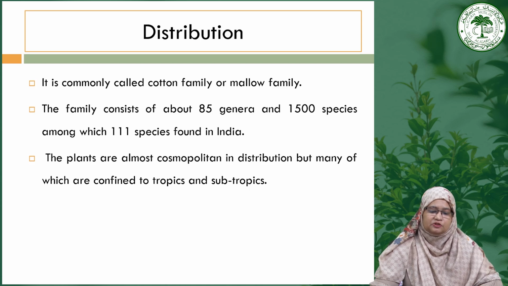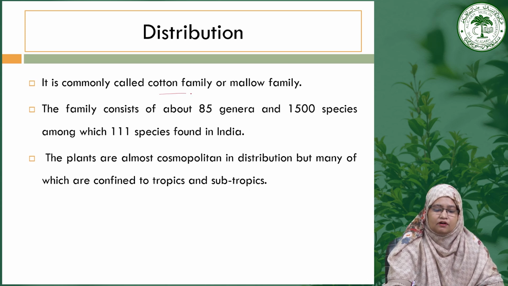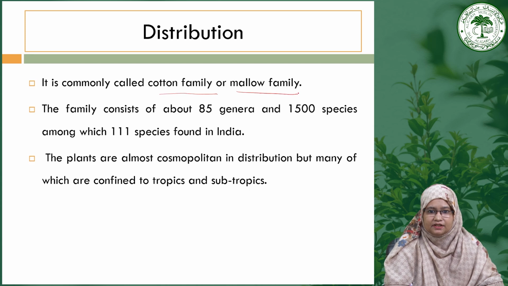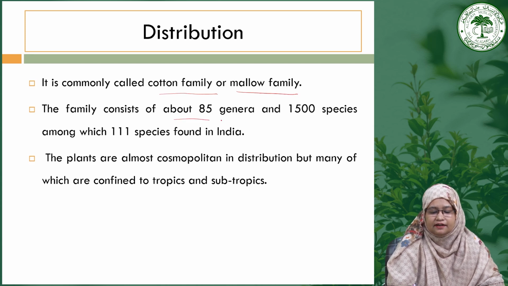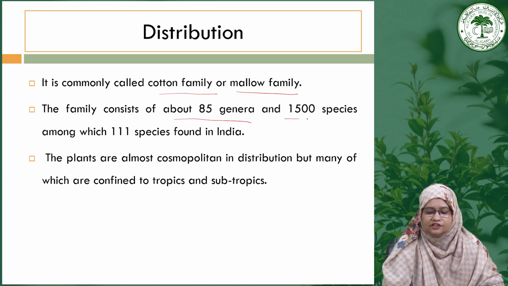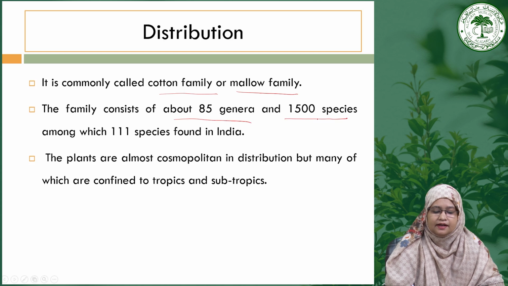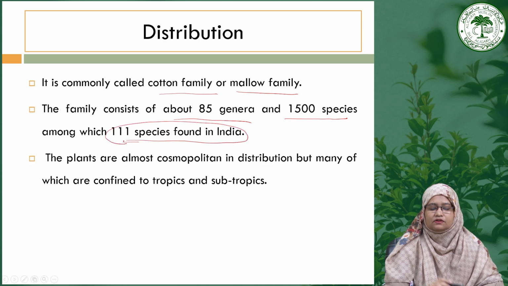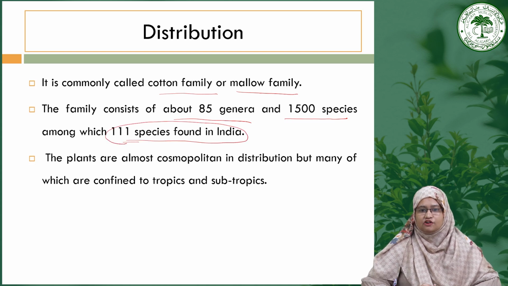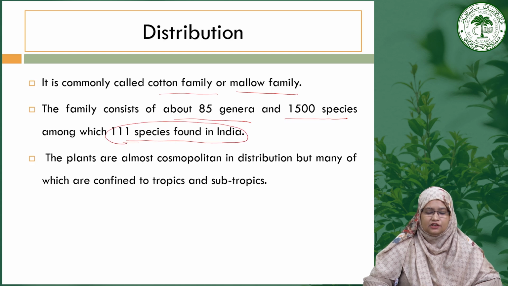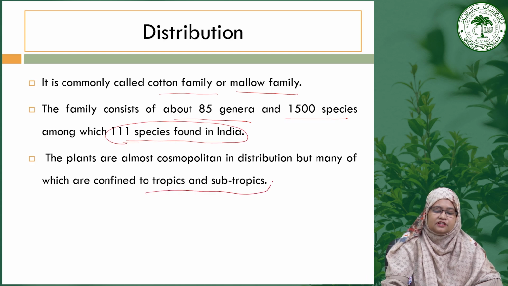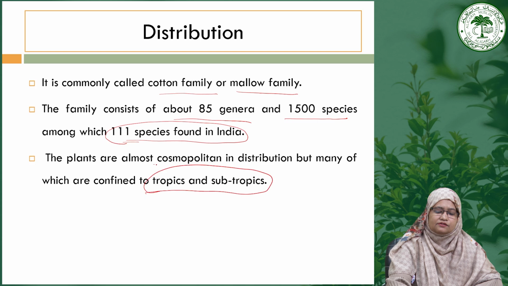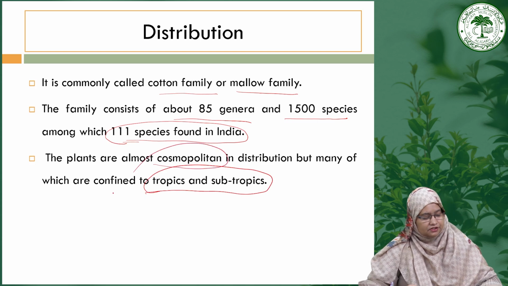If we look at the distribution of this family, it is commonly called the cotton family or mallow family. It consists of about 85 genera and 1500 species around the world, and in India around 111 species are reported. The plants are almost cosmopolitan in distribution, but many are confined to the tropics and subtropics. These are the main regions, but they are also cosmopolitan in nature.